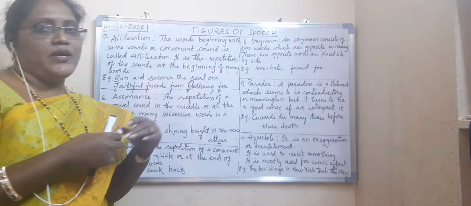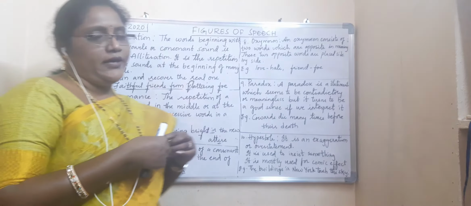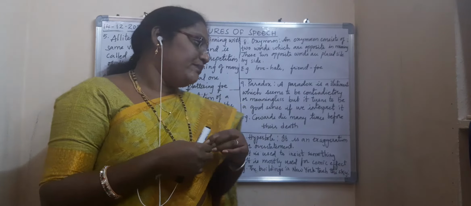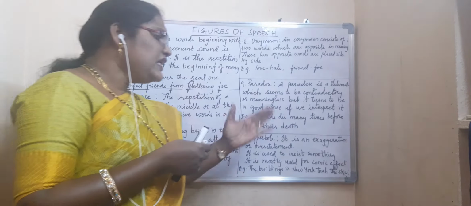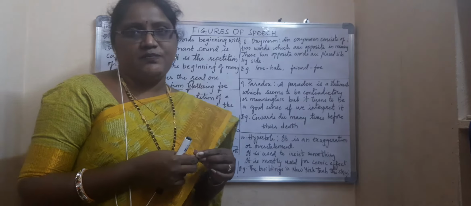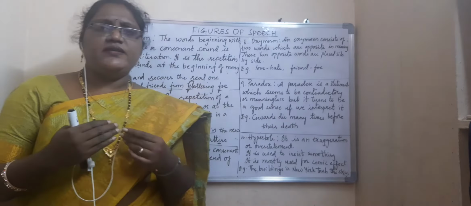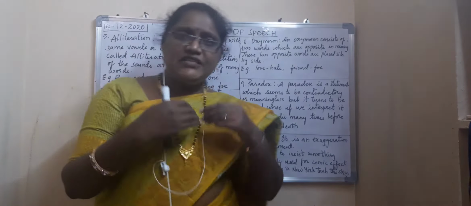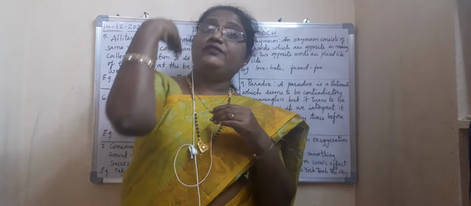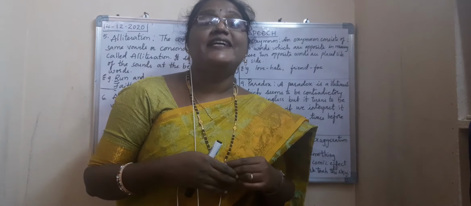Then the tenth one. What is the tenth one? Hyperbole. So what is hyperbole? It is an exaggeration or overstatement. Overstatement means, whatever quality we have, beyond that we talk extra. That is called exaggeration.